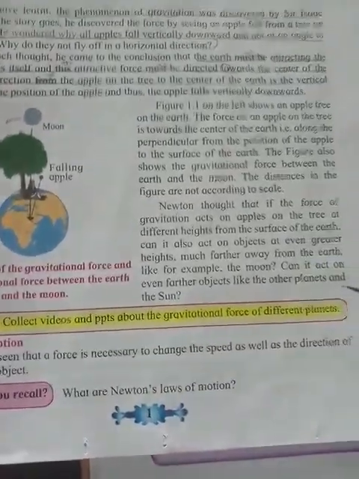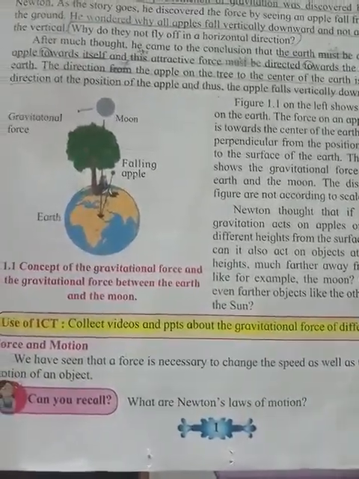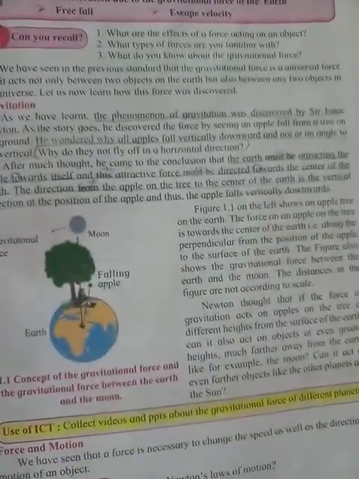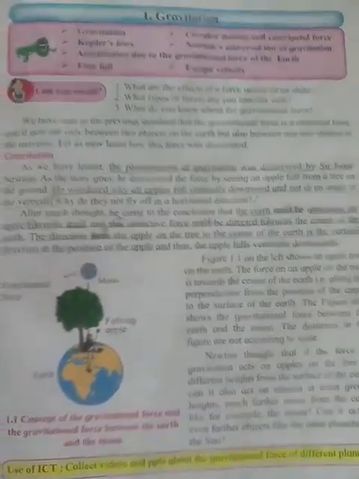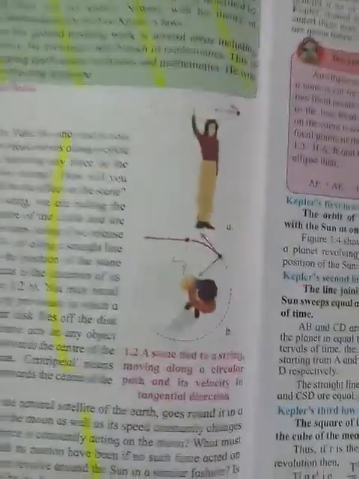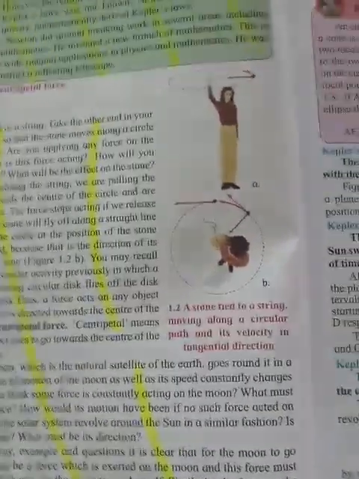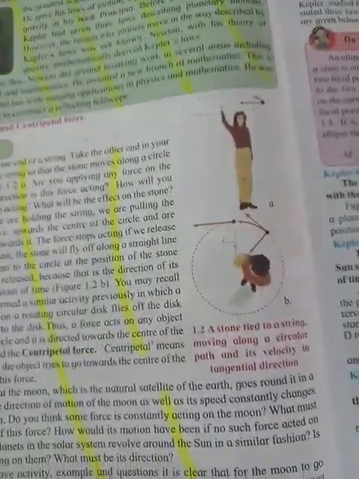We have seen that a force is necessary to change the speed as well as the direction of the motion of an object. While studying this, Newton made some laws regarding motion, and named them Newton's laws of motion. He had found many motions also, circular motion, centripetal motion, and so on. You just read this. It has been deleted, but for information you read this.